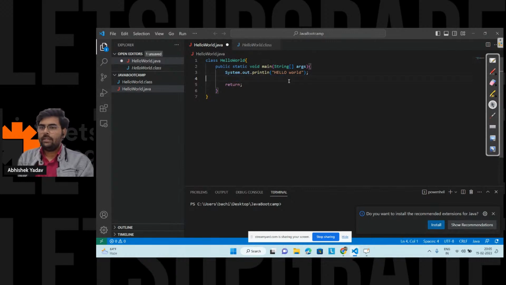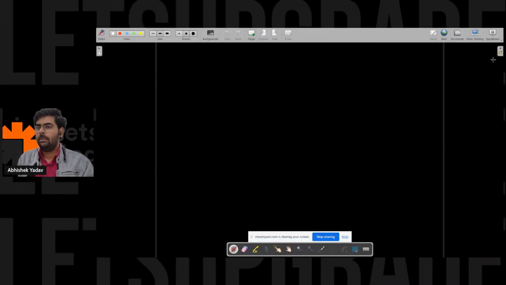We are saying that in order to write any program in Java, we need a class. In that class, we have the entry point. The structure of that entry point is what? Public static void main string args. And inside that entry point, we have to write the code. That entry point is nothing but a function here, right? So let's discuss public static void main first.